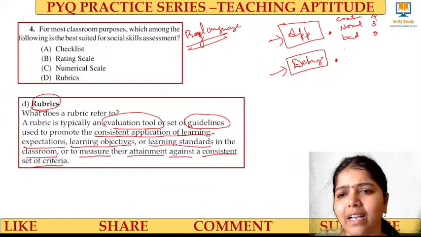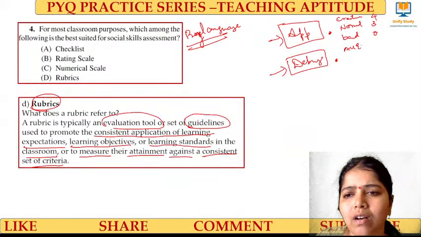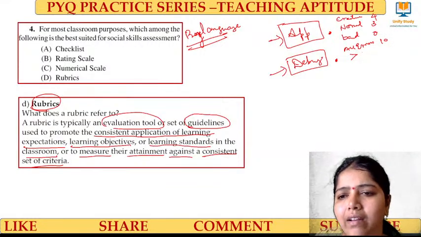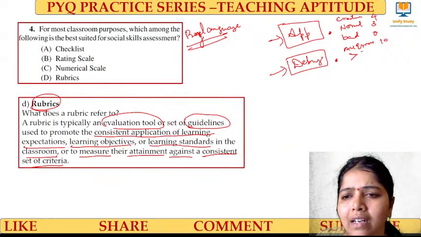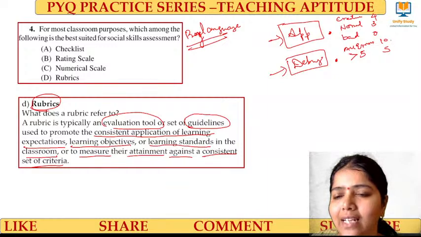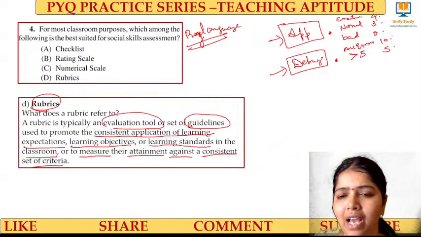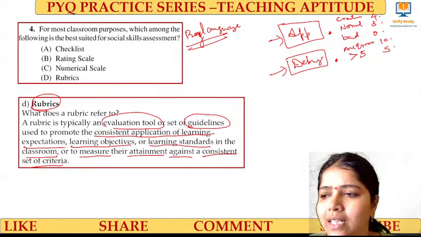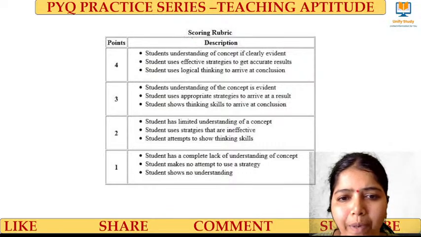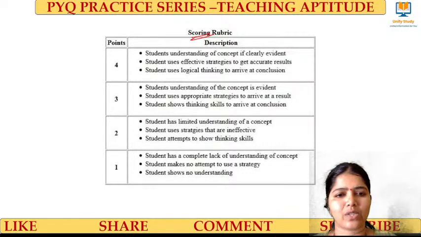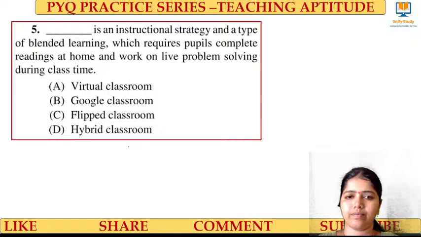If for debugging, he was able to correct all errors, give him 10 marks. If he has cleared, sorry, not less than, more than 5, give him some 5 marks. I'm just giving an example, right? So these are the standards, the evaluation criteria I'm giving. And this we call rubrics. Clear? Yes, clear learners? Right. See, here I'll give the example for scoring rubrics. This is how it looks like. Clear? Yes. Next question.